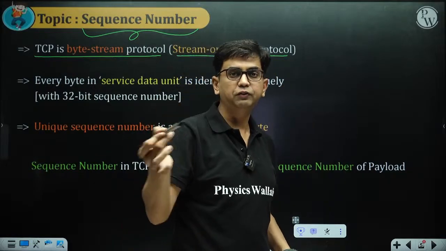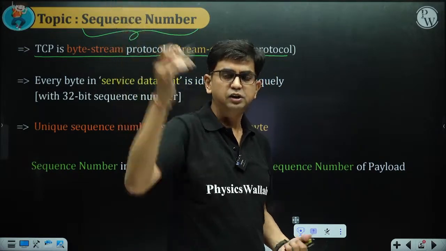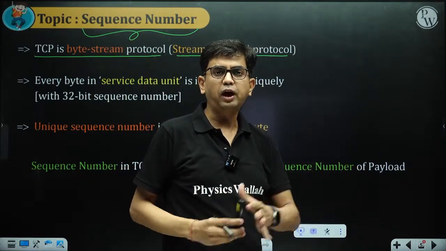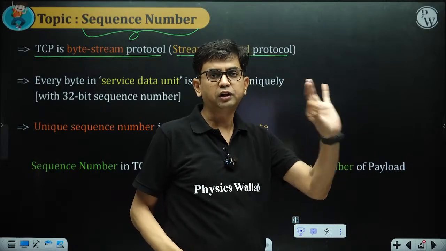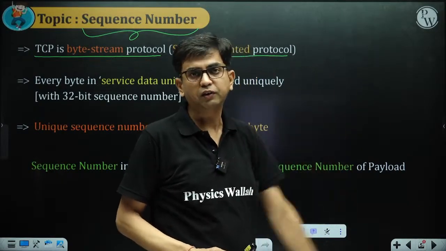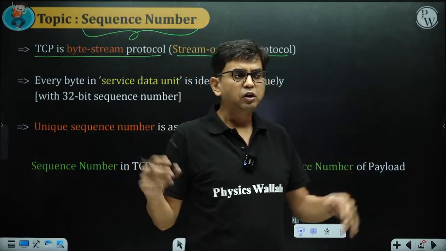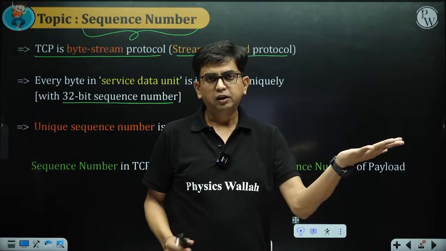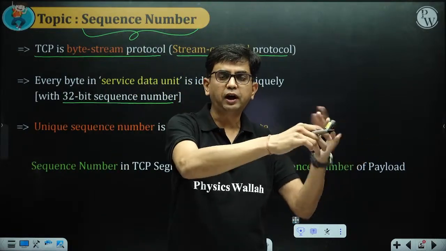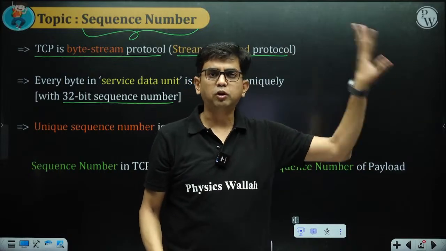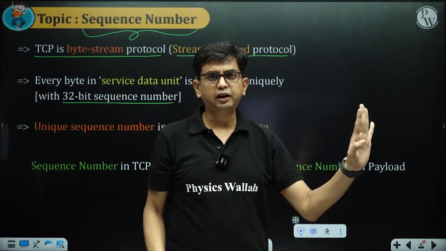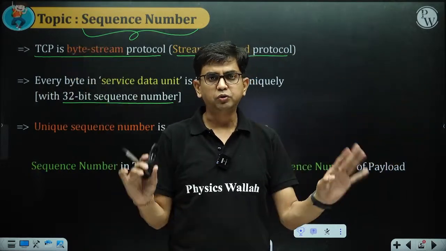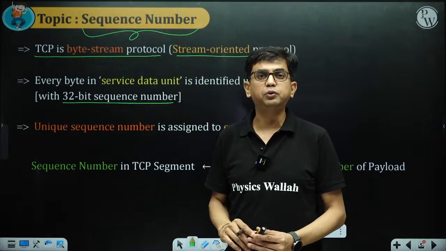Every byte of the message received from the application process is identified with a unique sequence number. Although the sequence number is 32-bit long, it is going to repeat after 2 to the power 32 minus 1. But it repeats only after the previous number has expired, so there is no issue. Every byte is identified with a unique sequence number.